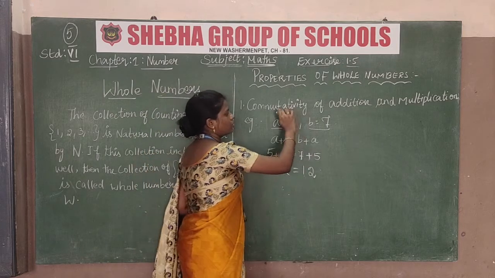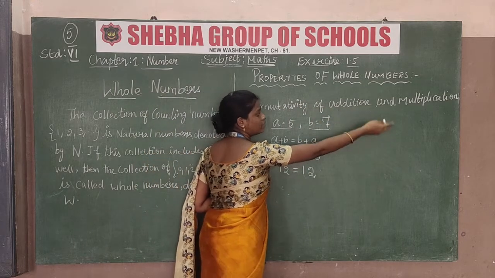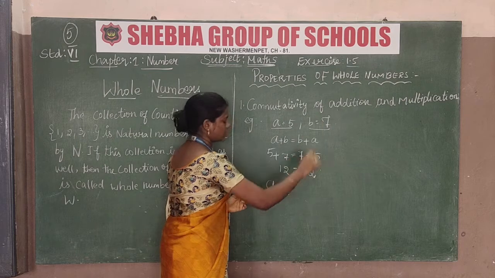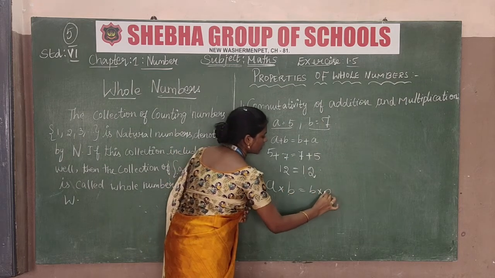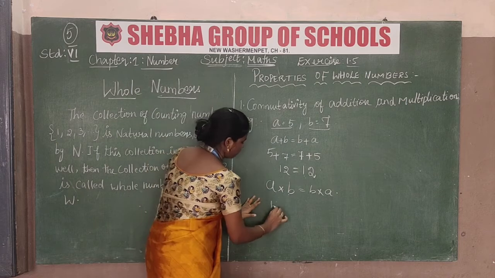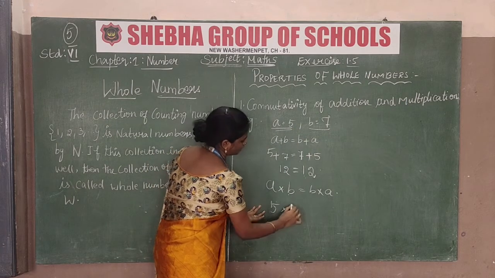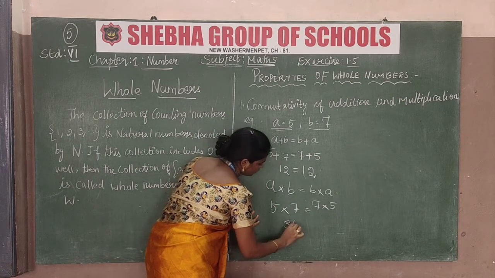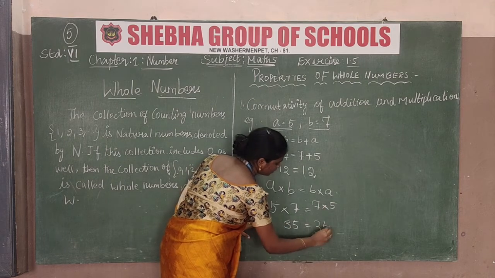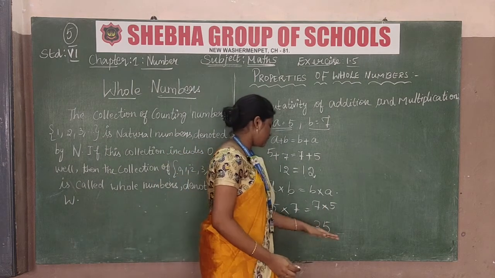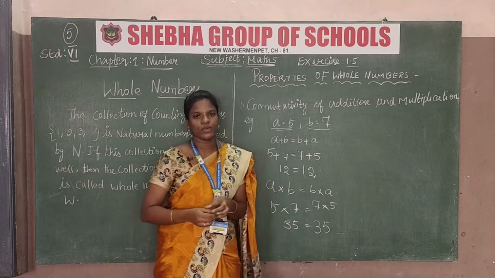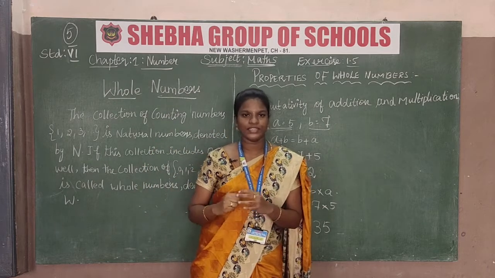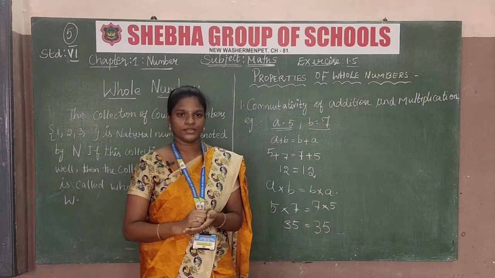Then the question is commutativity of multiplication. Multiplication means a into b. Commutativity of multiplication is a into b is equal to b into a. Let us assume a is equal to 5, then b is equal to 7. Then 5 sevens are 35 is equal to 7 fives are 35. So this and this are equal. So this is also equal. So commutativity of addition and multiplication is satisfied in these properties of whole numbers.